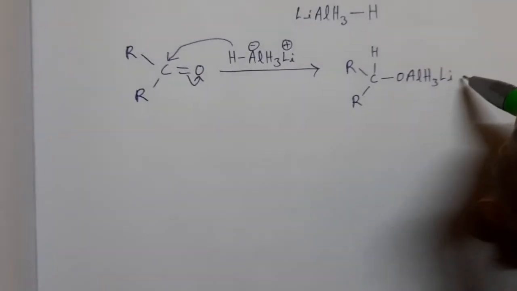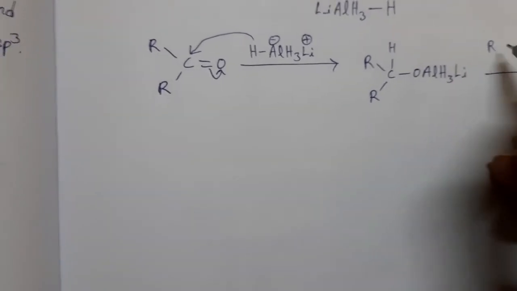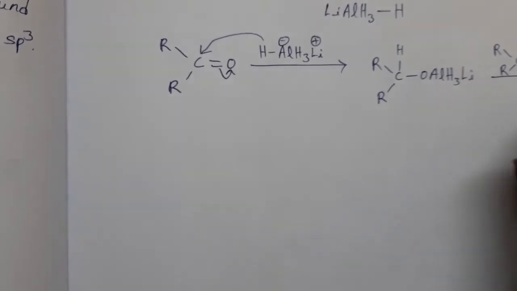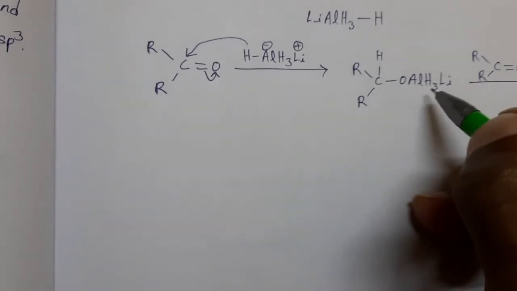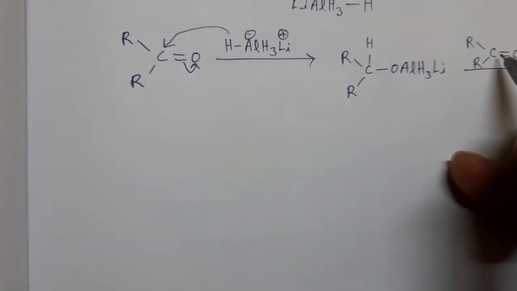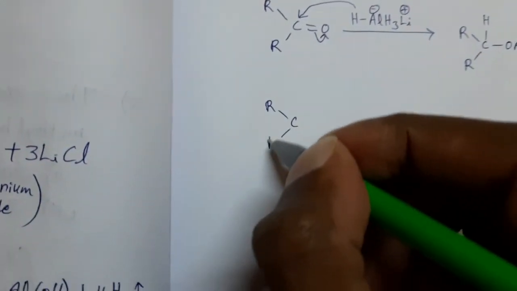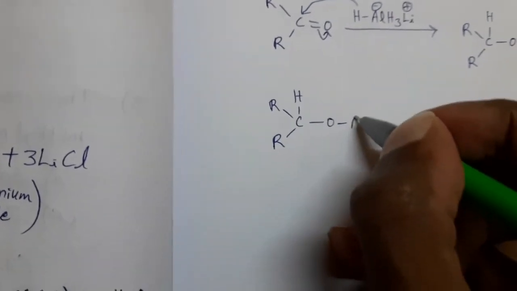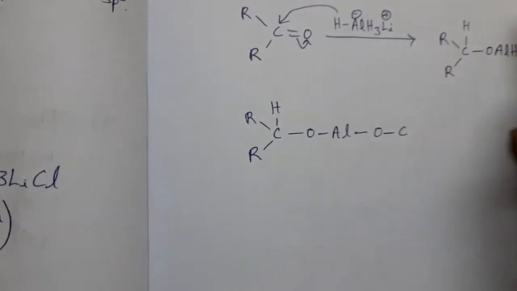Now this species attacks another ketone molecule. From this one, hydrogen attacks at this carbon, and we get this one, hydrogen-O-Al.